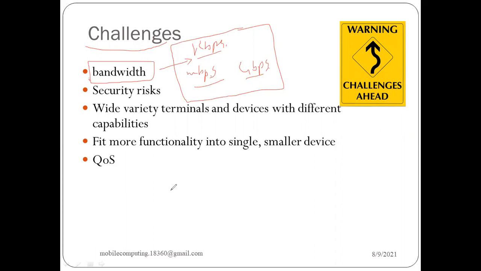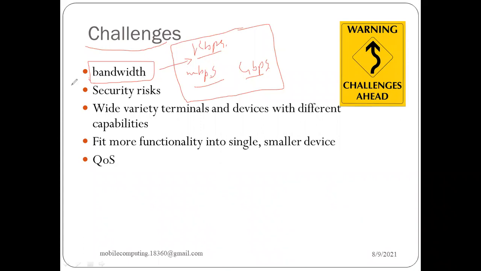There could be delay in a network, there could be more congestion in a network. So we need to manage that, and with these bad effects, there could be chances of less bandwidth available for the users.